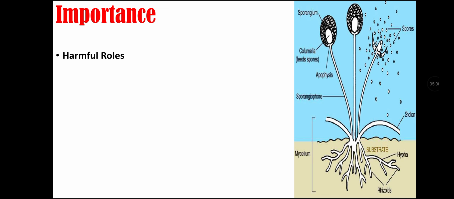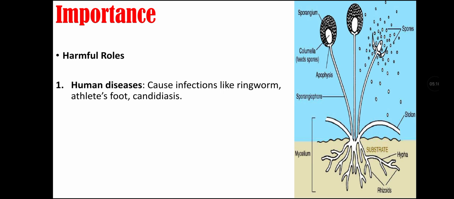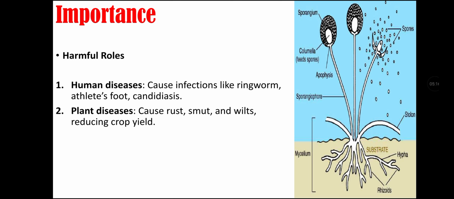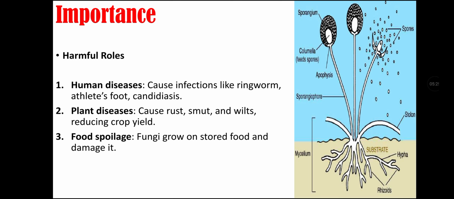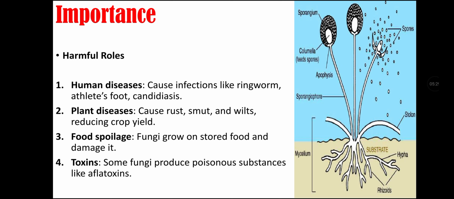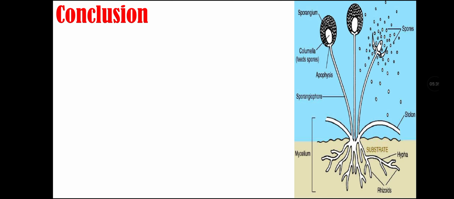At the same time, they have harmful roles as they cause human diseases like infections such as ringworm, athlete's foot, and candidiasis. They can cause plant diseases like rust, smut, and wilts, thus reducing crop yields. They can also cause food spoilage, that is, fungal growth on stored foods that damages it. They also produce toxins, as some fungi produce poisonous substances like aflatoxins.